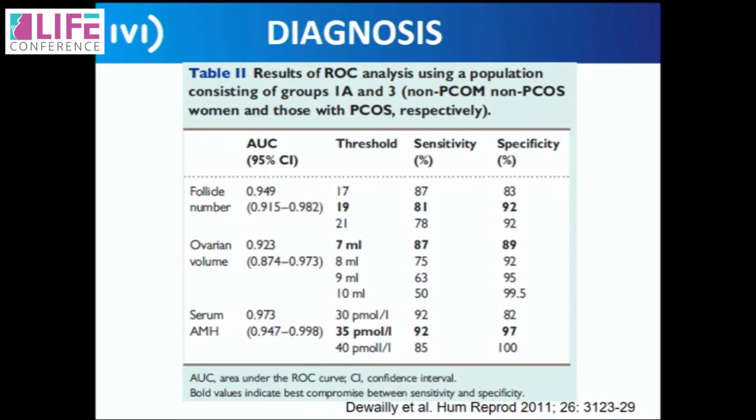In fact, there's new data that says this kind of information would work better. Instead of 12 follicles per ovary, we could look at 19 follicles per ovary with the new ultrasound machine. We could also look at the AMH values as absolute values to define PCO, rather than what we used to look at in the 2003 criteria.